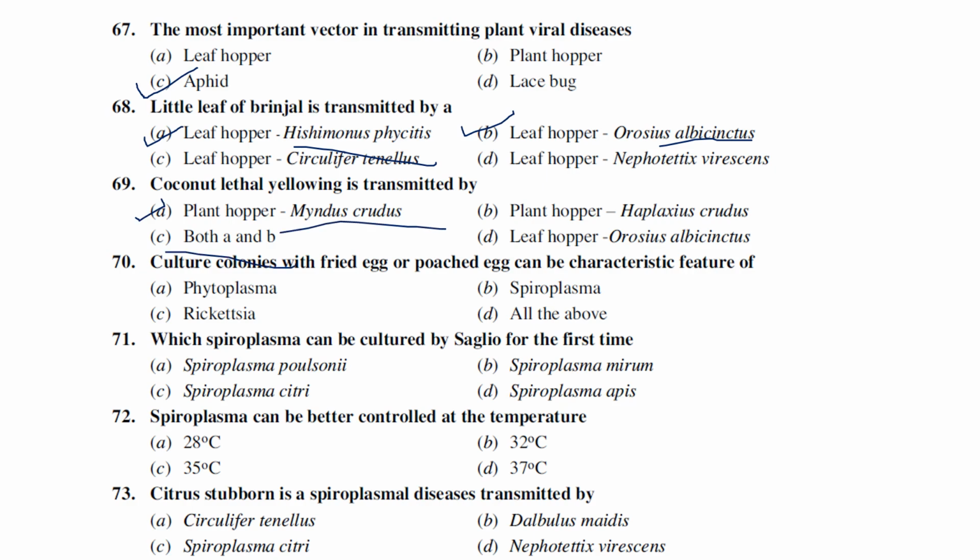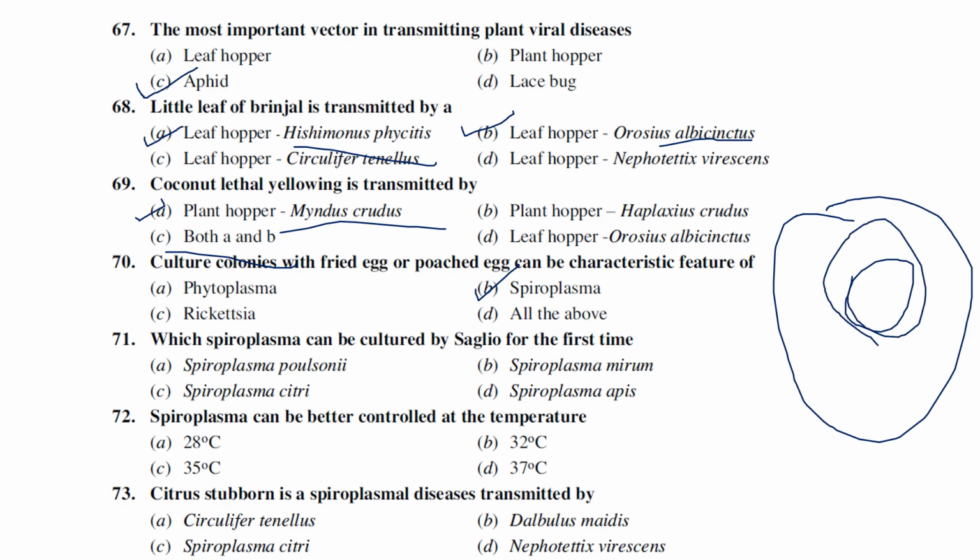Next one, culture colonies with a fried egg or poached egg appearance are the characteristic feature of spiroplasma. During culture, spiroplasma colonies appear like a fried egg or poached egg, exactly like when you fry or poach an egg in a pan. The next one asks which spiroplasma was cultured for the first time by Saglio in 1973. I think it was Spiroplasma citri.